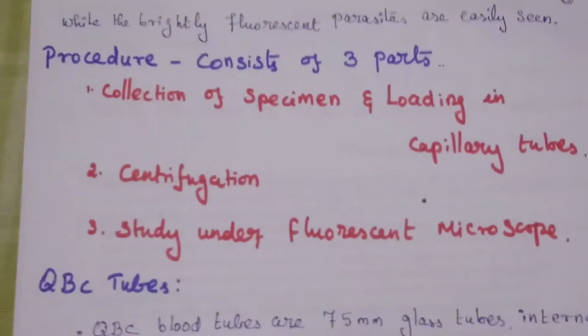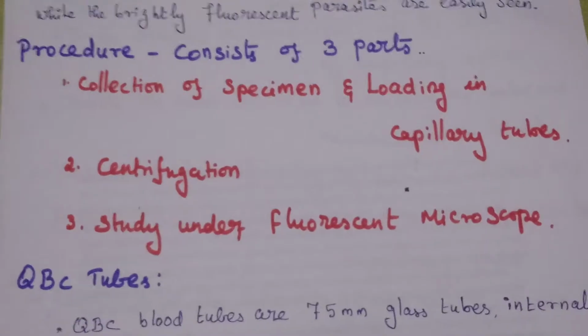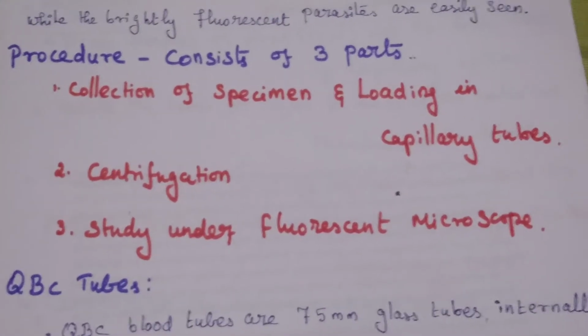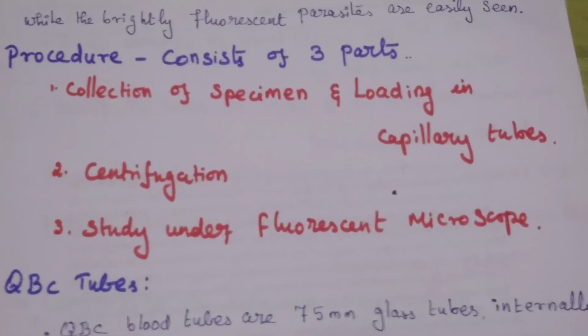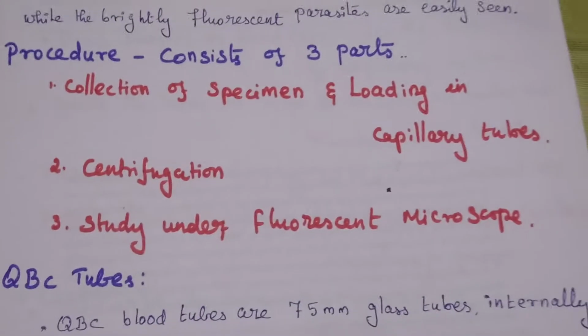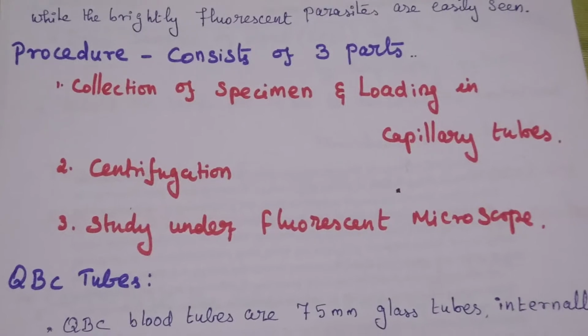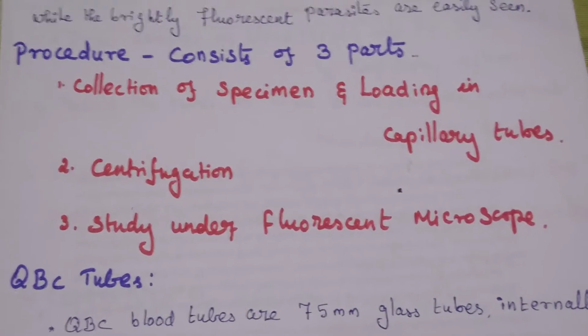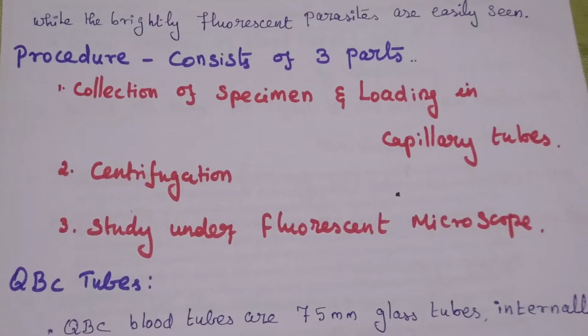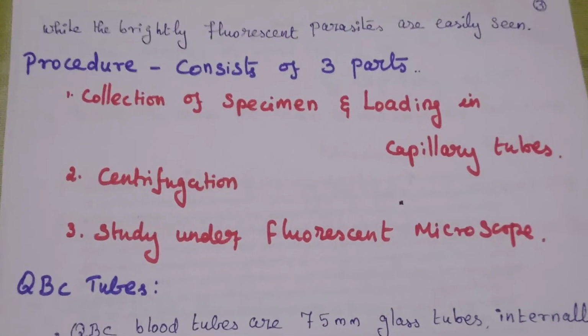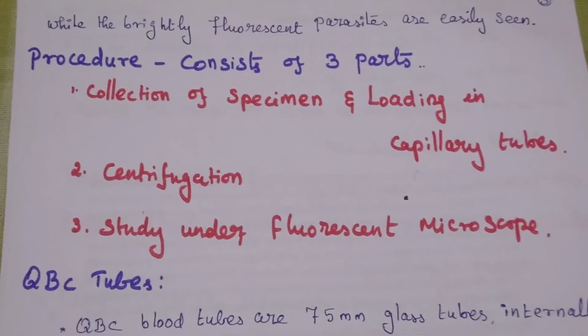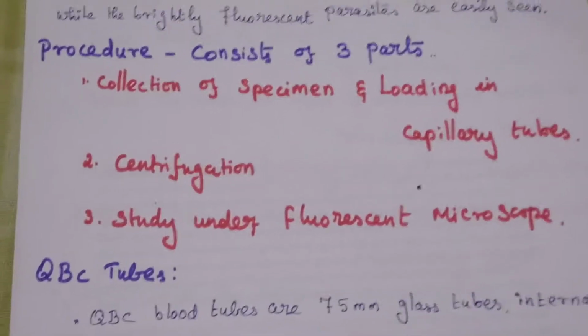The procedure consists of three parts. First is collection of the sample and loading into a capillary tube. Second is centrifugation. Third is study under fluorescent microscopy.